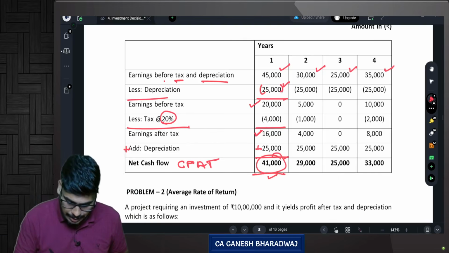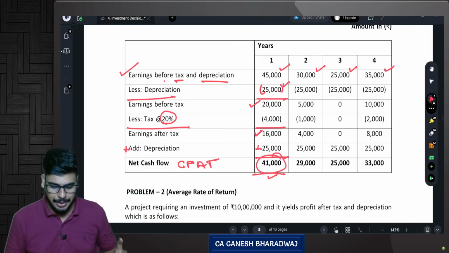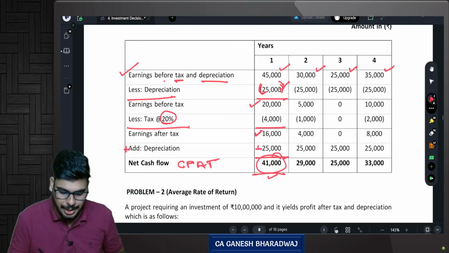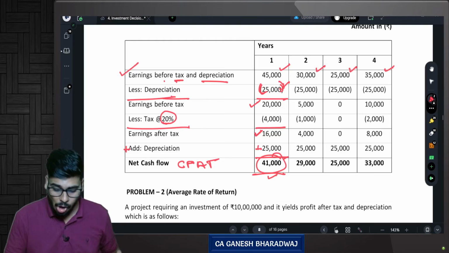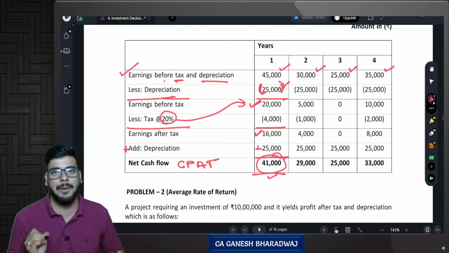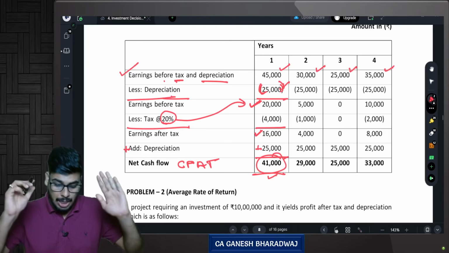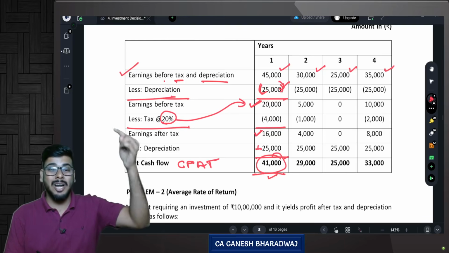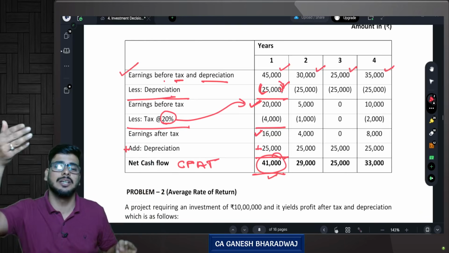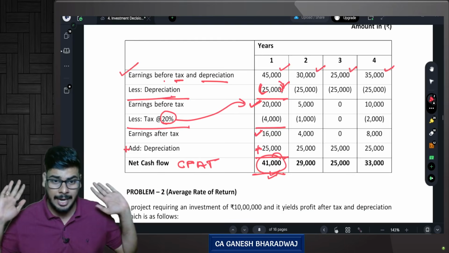Now, I'm repeating this entire thing once again. We started with earnings before tax and depreciation. We subtract depreciation, arrive at earnings before tax. Always remember, earnings before tax is the base on which the tax rate is applied. Correct? So, less taxes, you get earnings after tax. Now wait, since depreciation was a non-cash item, still it was subtracted. So now you add it back to nullify the effect. You get this cash flows after tax. Are you clear with this?